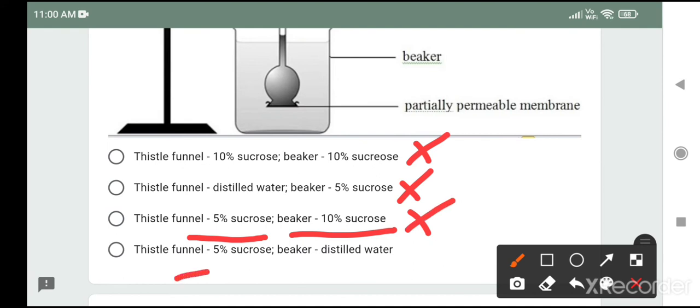Here thistle funnel contains 5% sucrose, means 95% water, and beaker contains distilled water only, so water will move from beaker to thistle funnel. The correct choice is this one.